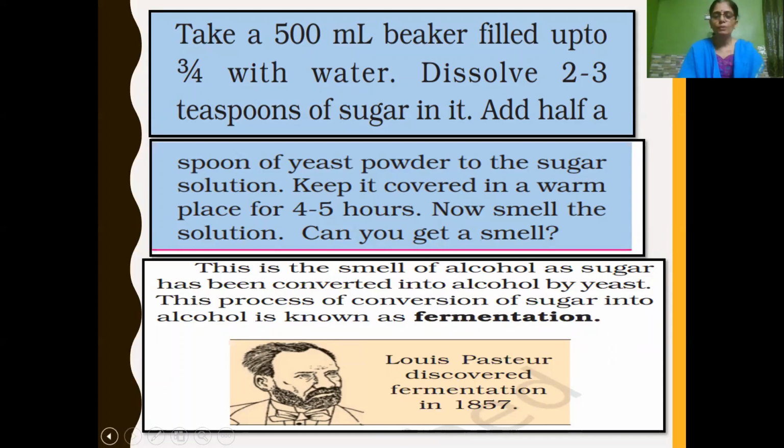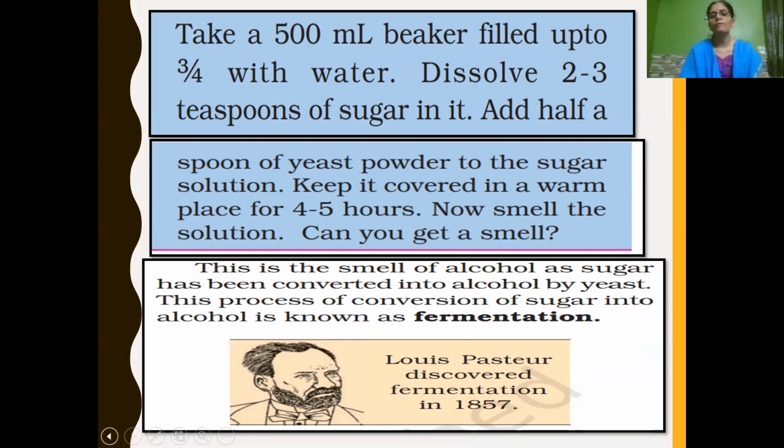Then after that, if you smell the solution, you can get a sour, alcoholic smell. So how can we get the smell? The smell of alcohol is due to the conversion of sugar into alcohol by yeast. Got it, children? This process of conversion of sugar into alcohol is known as fermentation. So what is fermentation? Conversion of sugar into alcohol is known as fermentation. And this fermentation is used to make alcohol, wine, etc.